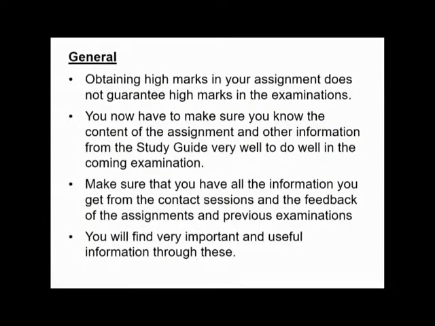General. Obtaining high marks in your assignment does not guarantee high marks in the examinations. You now have to make sure that you know the content of the assignment and other information from the study guide very well to do well in the coming examination. Make sure that you have all the information you get from the contact sessions and the feedback of the assignments and previous examinations. You will find very important and useful information through these.